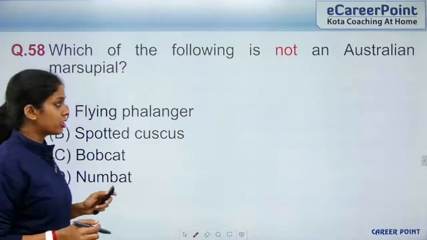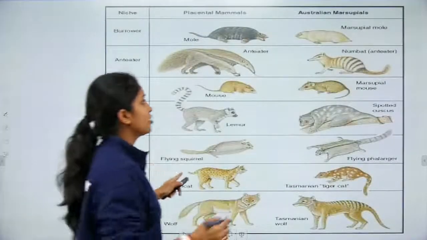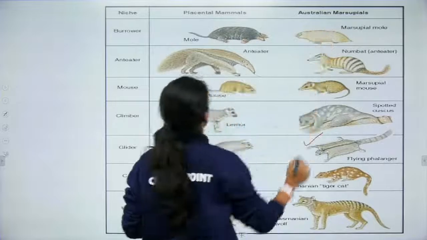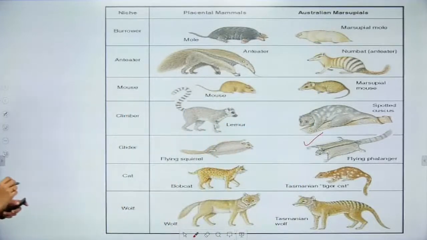Flying phalanger. So we'll see if flying phalanger is here. Yes, so it's a type of Australian marsupial, right?